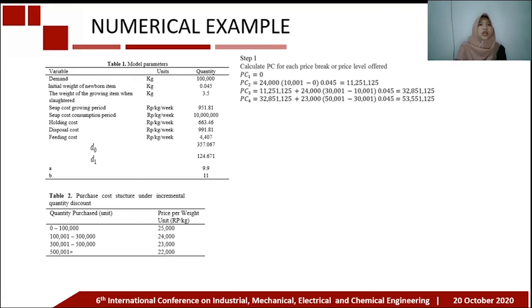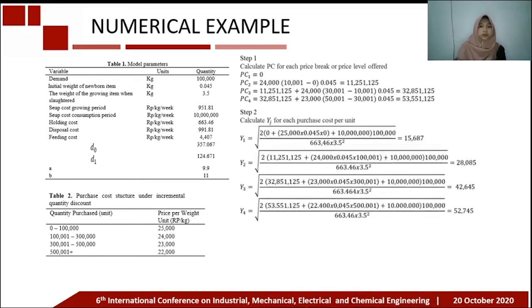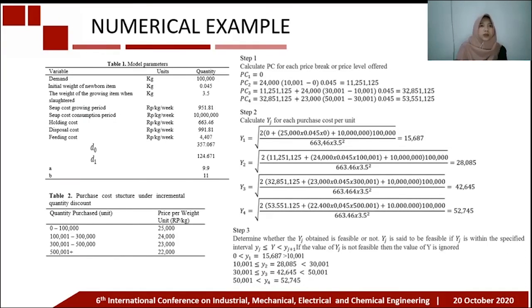Step 1. Calculate purchasing cost for each price break or price level offered. Step 2. Calculate YG for each purchase cost per unit. Step 3. Determine whether the YG obtained is feasible or not. YG is said to be feasible if YG is within the specified interval. If the value of y is not feasible, then the value of y is ignored. From the calculation result, the values of y2, y3, and y4 are feasible.